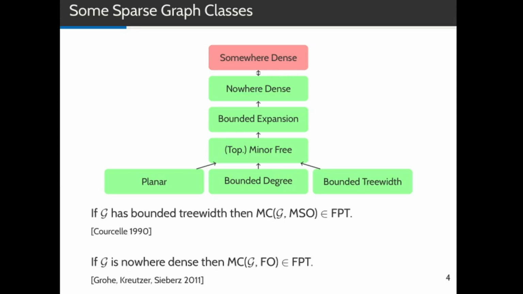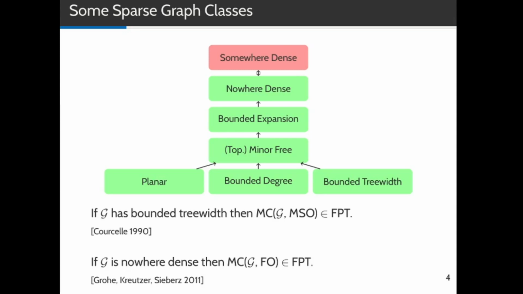A graph class is somewhere dense if it is not nowhere dense, and for graph classes which are somewhere dense and closed under taking subgraphs, the first-order model checking becomes as hard as on general graphs. So in this work we focus on bounded expansion, which is slightly weaker than nowhere denseness, but behaves usually in a very similar way.